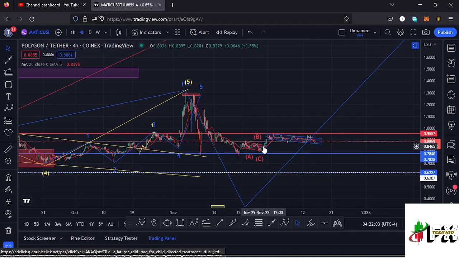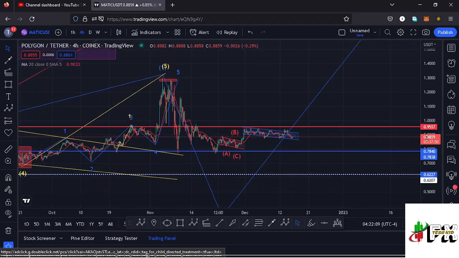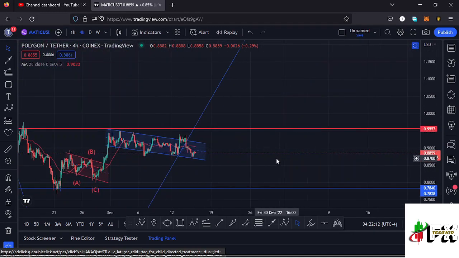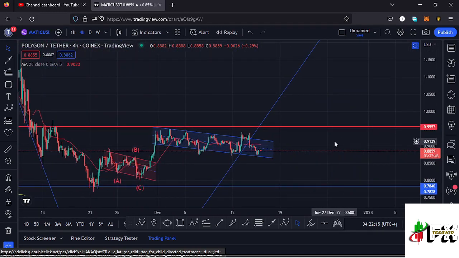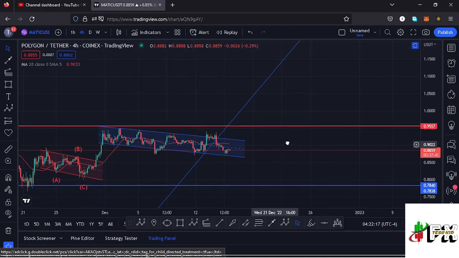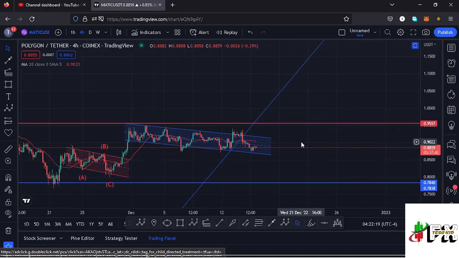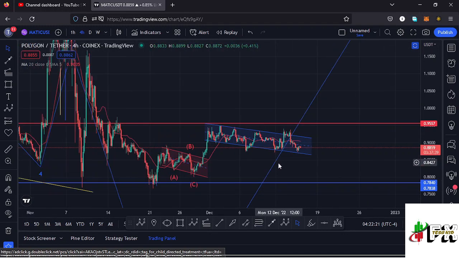Before I get into the short-term scenarios that I expect basing it on the ABC corrective structure, you can see over here we have a channel that we have been trading within, which has been well respected, giving us more than 3 touch points, and we are yet to see a breakout out of the channel either to the upper side or to the lower side. We are yet to see that breakout.